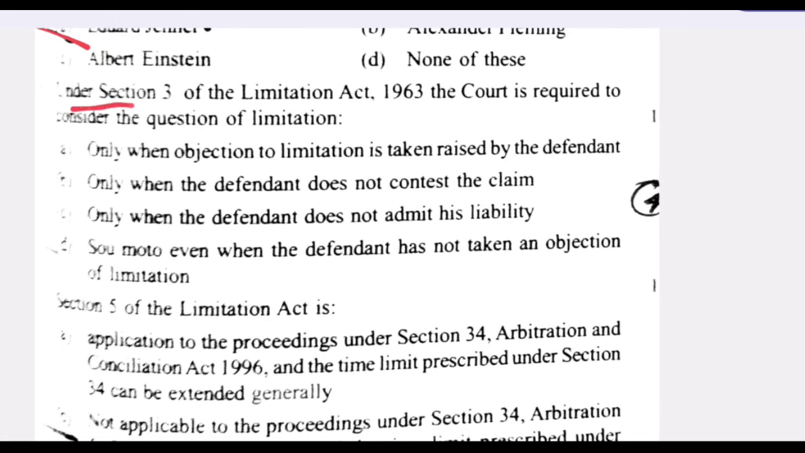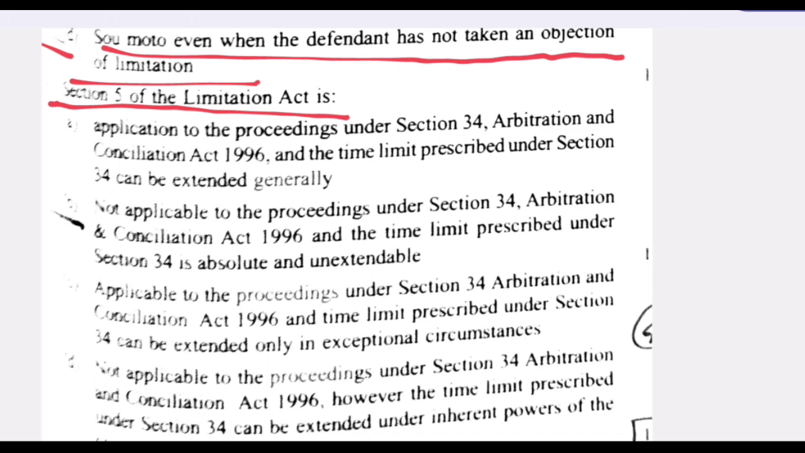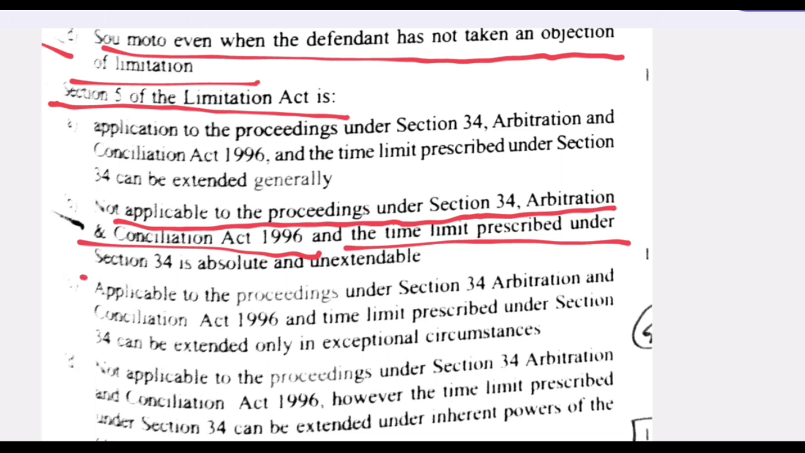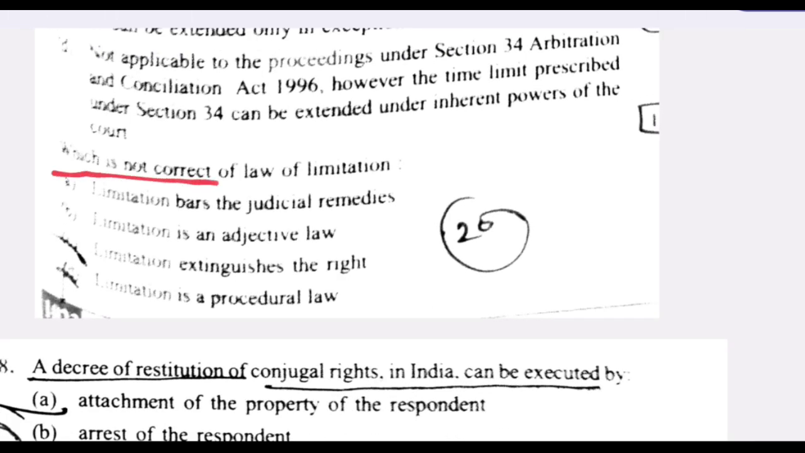Under Section 3 of Limitation Act 1963, the court is required to consider the question of limitation. D. Suo motu even when the defendant has not taken objection of limitation. Next question. Section 5 of the Limitation Act is not applicable to the proceeding under Section 34 Arbitration and Conciliation Act 1996 and the time limit prescribed under Section 34 is absolute and unextendable. B is the right answer. Next question. Which is not correct of law of limitation? C is the right answer.